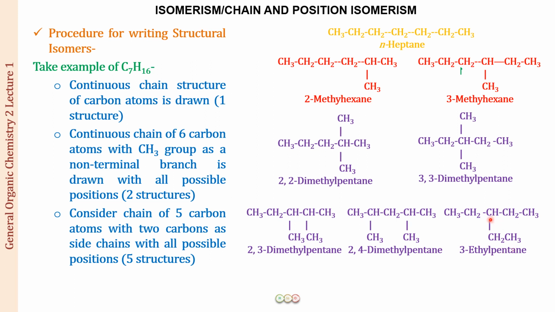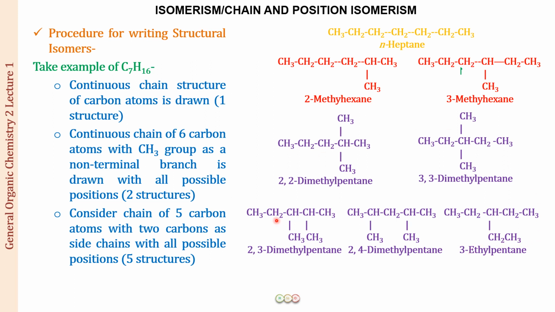Fine. So what you can see is that we have put it at position number 3. Can we put this ethyl group at position number 2? When you put it at position number 2, this will become carbon number 1, carbon number 2, carbon number 3, carbon number 4, 5, and 6 for the ethyl group. So again this will be a hexane. It will not be a pentane. So the only way you can put the ethyl group is at position number 3.